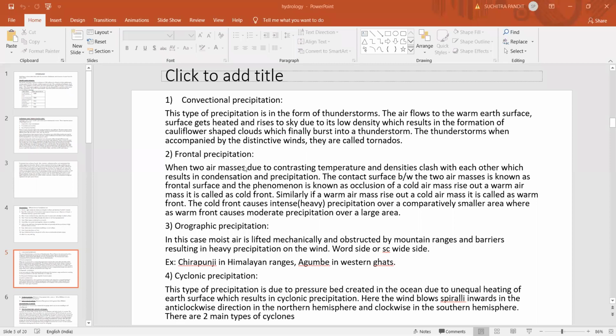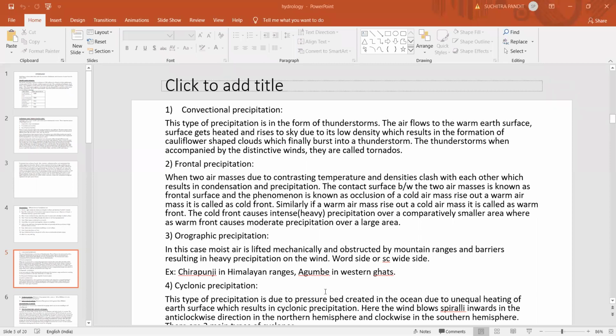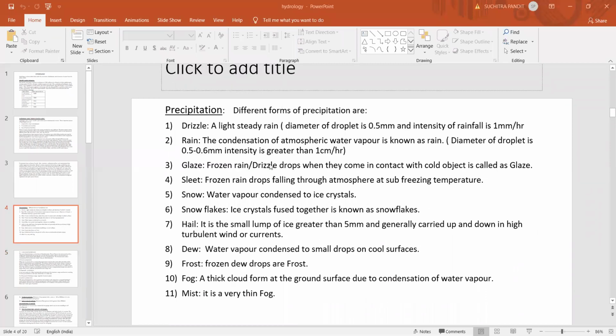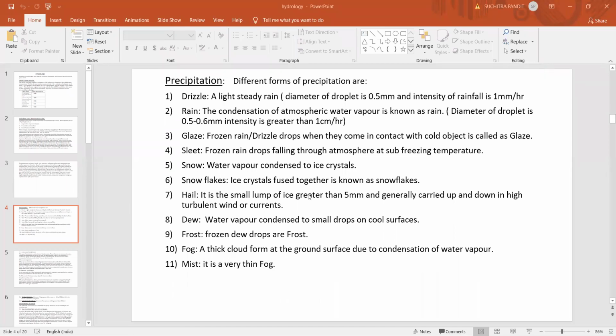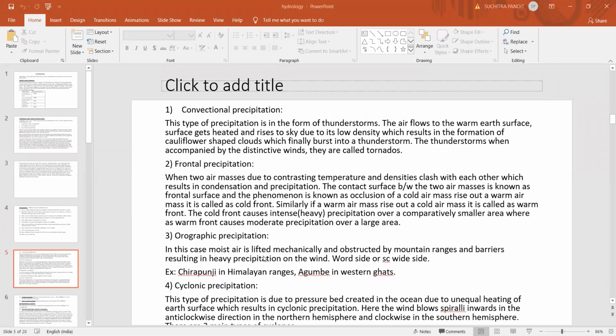So these are the different types of precipitation, whereas those are the different forms of precipitation. So whenever we ask a question, what are the different forms of precipitation, you are supposed to write those, and these are the different types of precipitation.